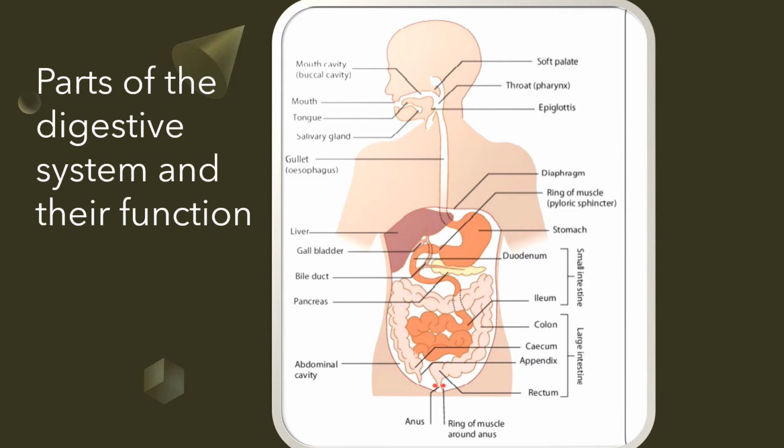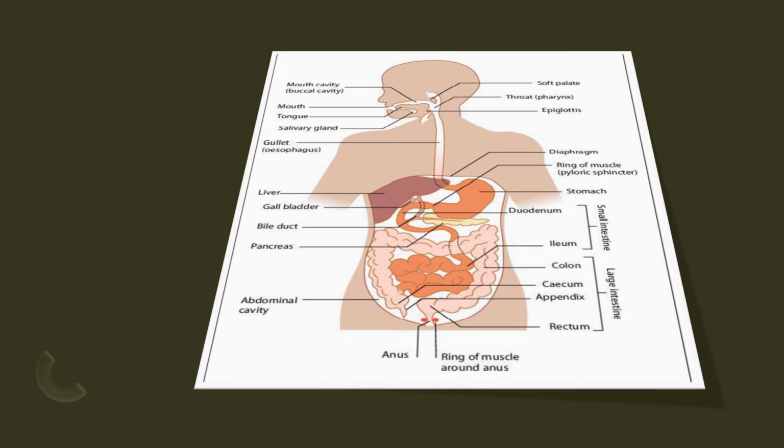As you can see, connecting to our mouth is our esophagus, also known as our gullet. The purpose of this is to transfer food by peristalsis from the mouth to the stomach. And that, of course, leads us to the third part of our digestive system, which is our stomach.